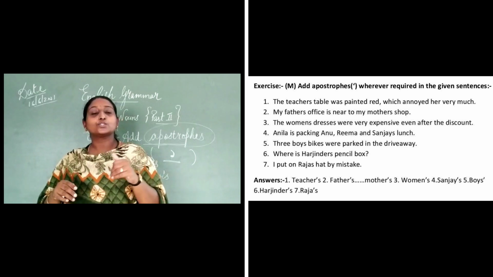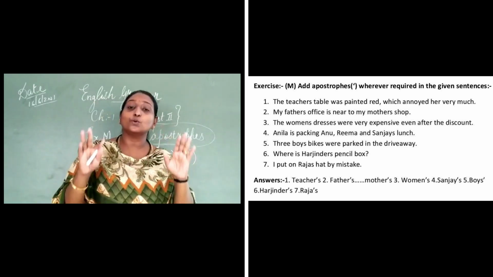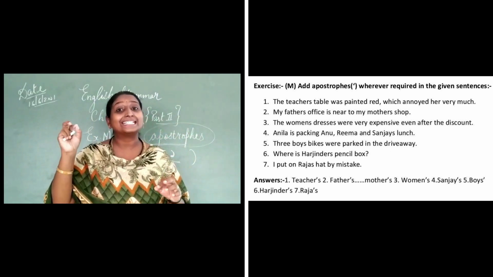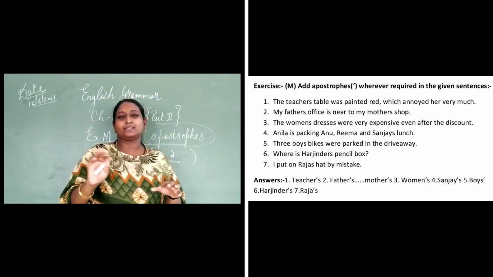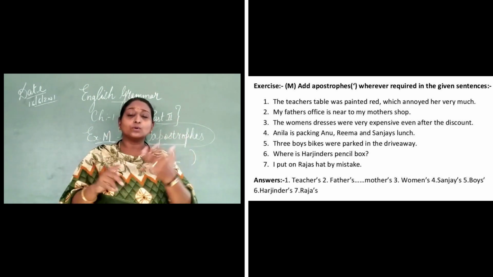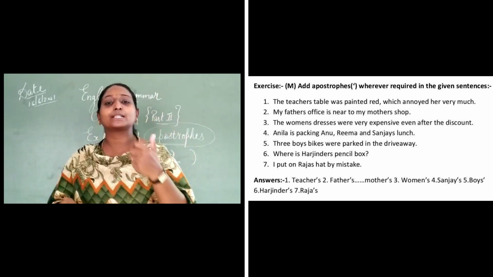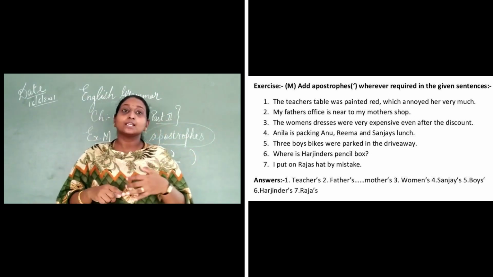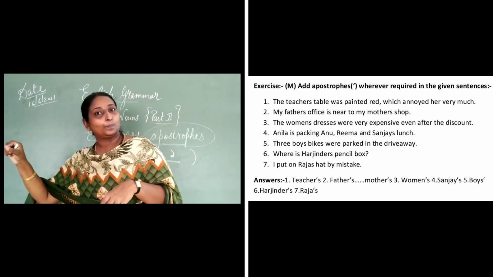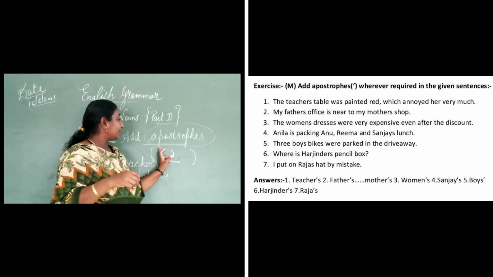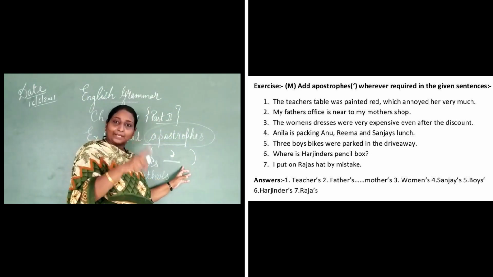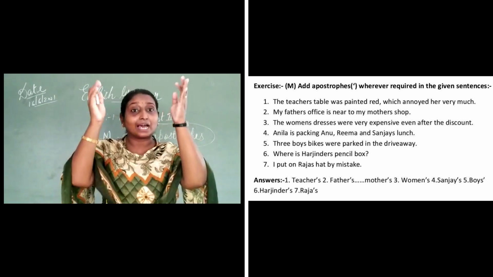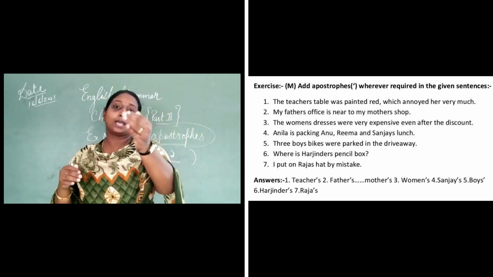Hope students you have understood. See, this whole exercise you have to do in your English grammar textbook itself with a pencil. You will not use a pen. That will not look good. One more thing I have to tell you: whenever this type of exercise is asked in your unit test exam, the rest of the things you can write with a blue pen. But the apostrophe that you are marking, either use a pencil or a black pen. Why? Because that will highlight to the teacher what you have done.